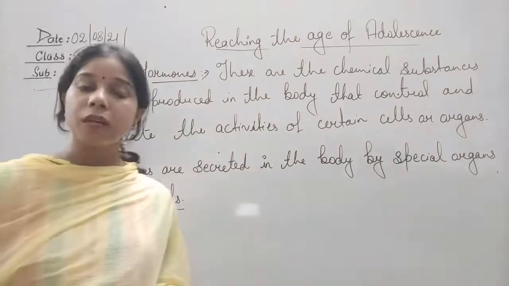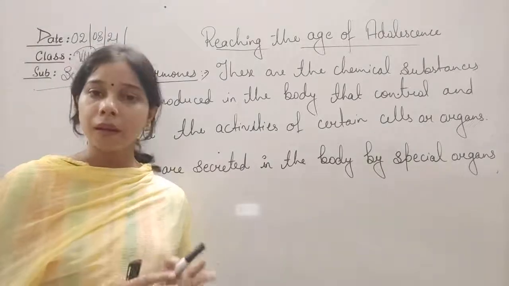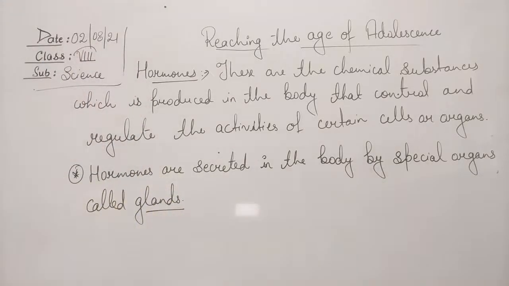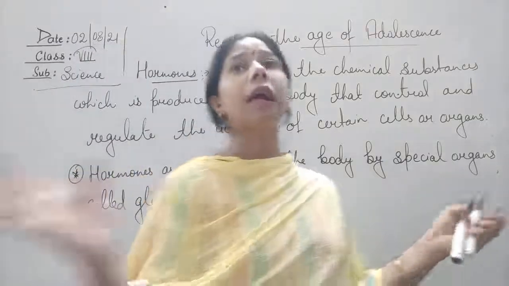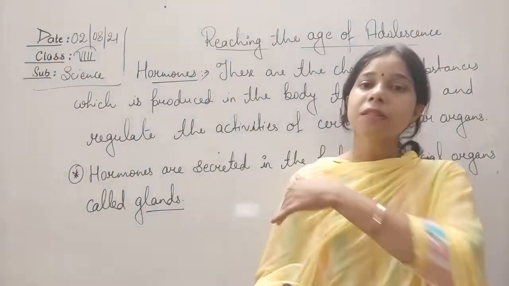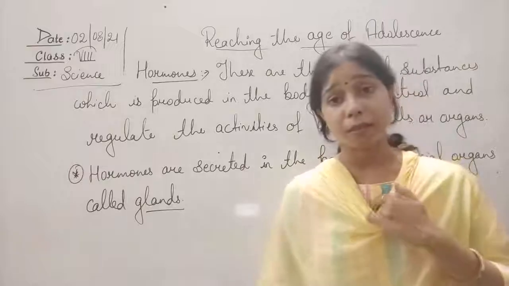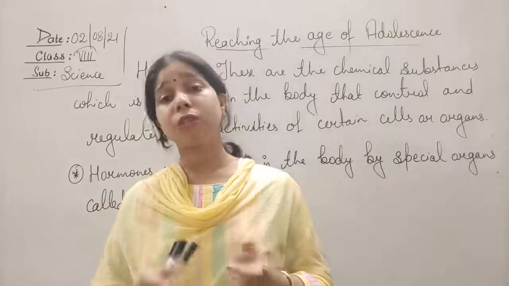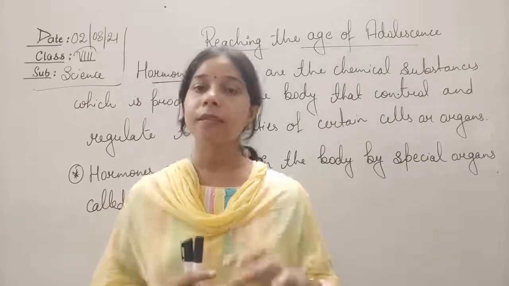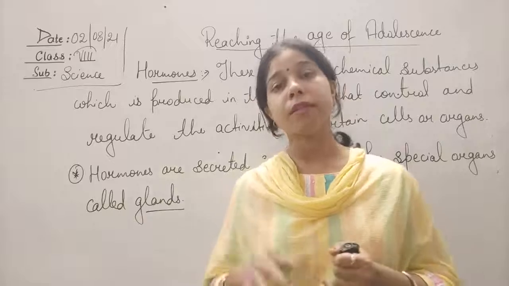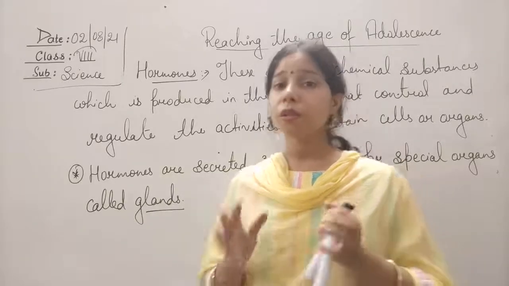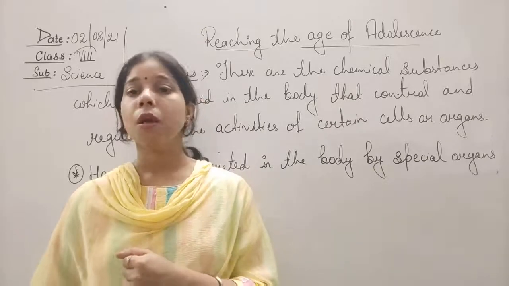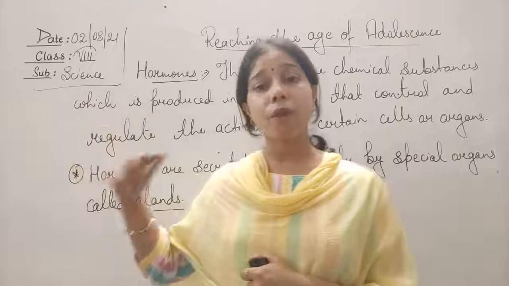So these hormones are released in the body by a special kind of organ called a gland. Now these glands all together constitute a system, and that system is called the endocrine system, students. Although if we are talking about glands itself, there are actually two types of systems: one is the exocrine system and the other one is the endocrine system. Okay, you know that, students, when we were discussing the structural and functional unit of a cell, we saw that there are levels of organization.